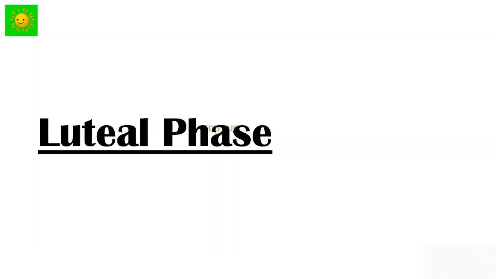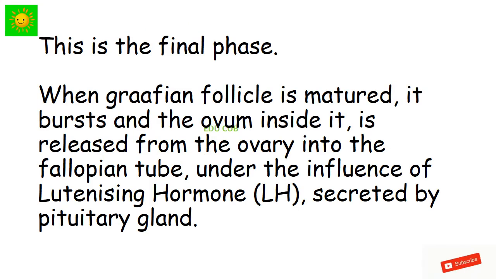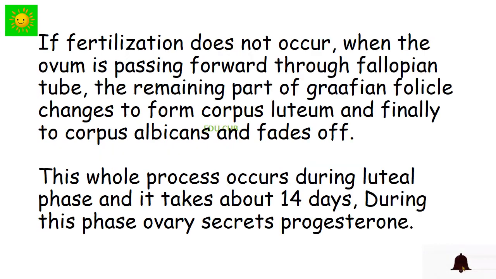Next one is the luteal phase. This is the final phase. When the Graafian follicle is matured, it bursts, and the ovum inside it is released from the ovary into the fallopian tube under the influence of luteinizing hormone LH secreted by the pituitary gland.